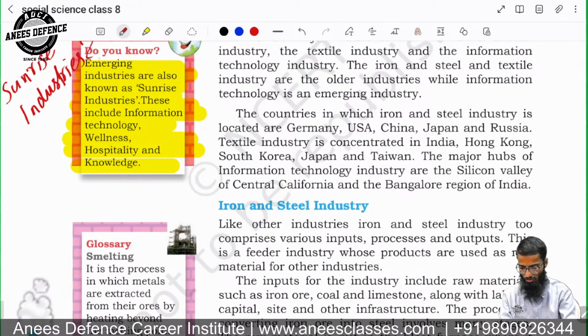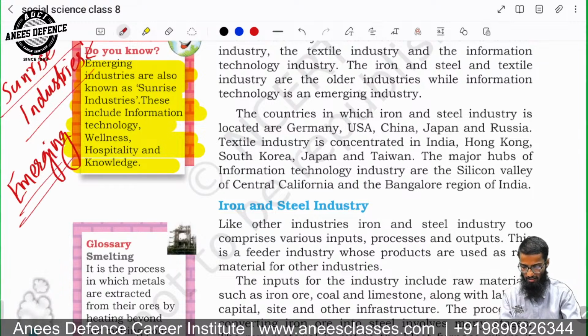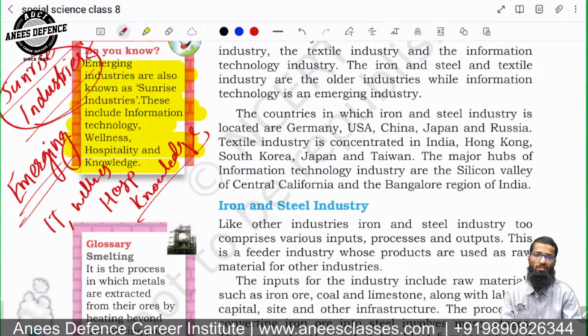industries? So you must understand that sunrise industries are the industries which are emerging. Okay, emerging industries are called sunrise industries. For example, IT, wellness, hospitality, knowledge, right? So these are called sunrise industries. In upcoming exams, they might ask you what is the meaning of sunrise industry, right?